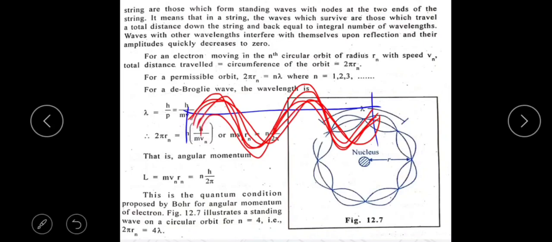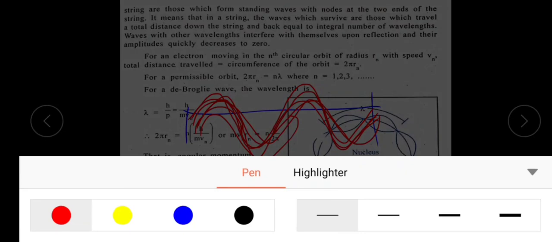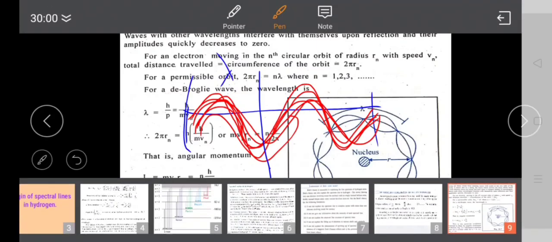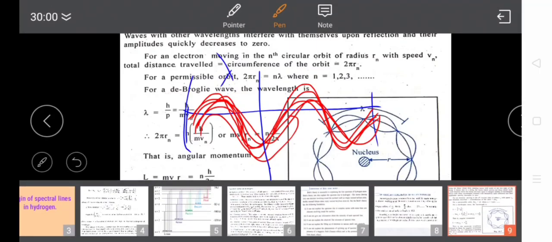One complete crest and trough is called one wavelength, which is represented by lambda.